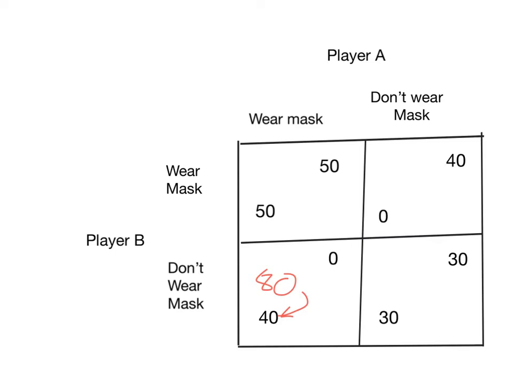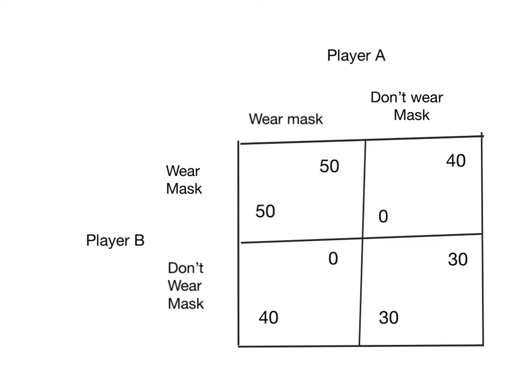Remember, before, player B got a payoff of 80 when A wore a mask and B didn't wear a mask, because player B got all the benefits, the health benefits, without any of the cost. But that payoff has now gone down to 40. Why? Well, because player B still gets the health benefits. Player A is wearing a mask, so player B gets protected even though they don't wear a mask.